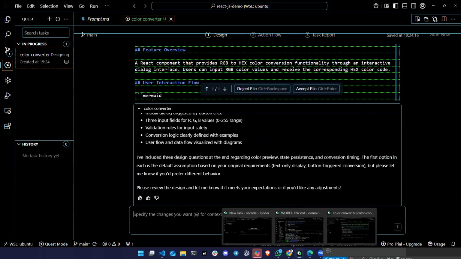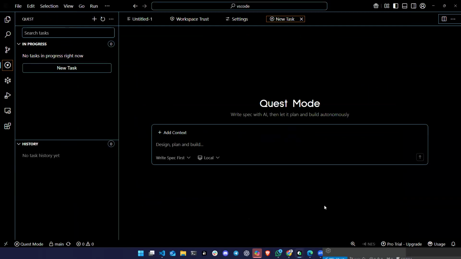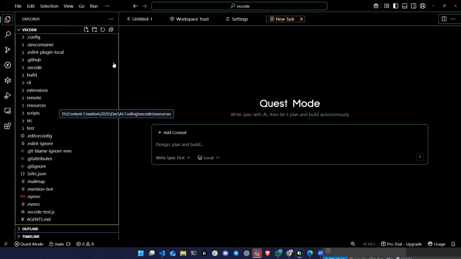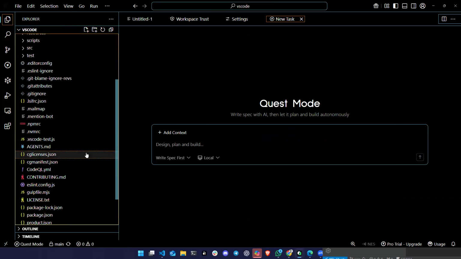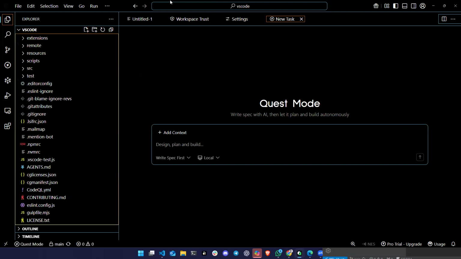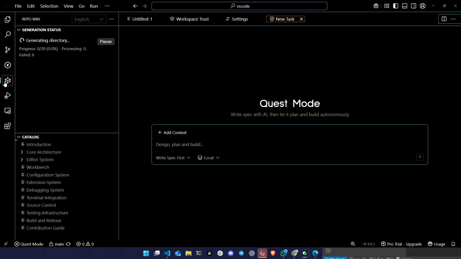While it's doing that, I want to see if the documentation for VS Code has finished. Is this VS Code? No. Okay, I'm not sure. Oh, and hide this. Yeah, this is VS Code. Okay, yeah, it's still processing. You can see that it will take a bit of time, right? It is 3 of 48 files, 6%, so it will take a bit of time.